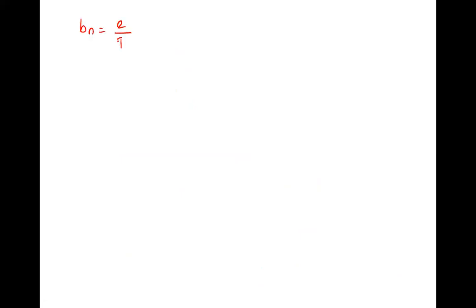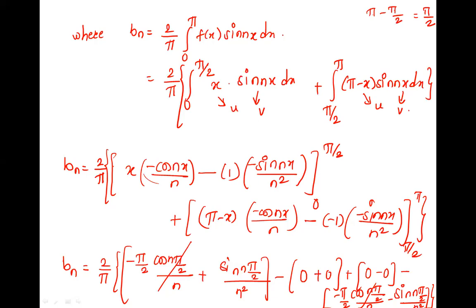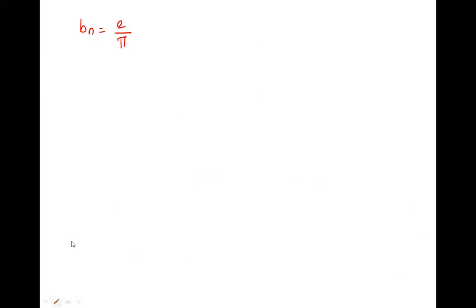2 by pi is outside as it is, and into this 2 gets added, so it becomes 2 times the term, 2 times sine n pi by 2 upon n square. Right? So it is 4 upon pi n square into sine n pi by 2.